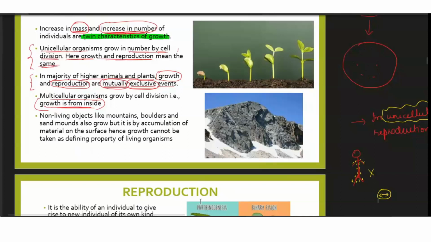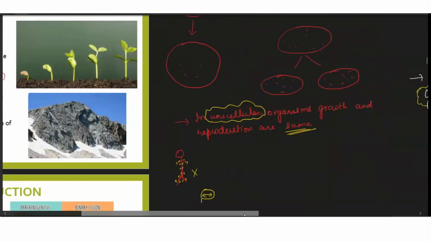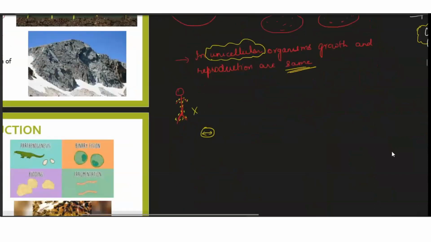But children, here you need to understand one more thing: growth is not a defining feature of living beings. Why are we saying this?